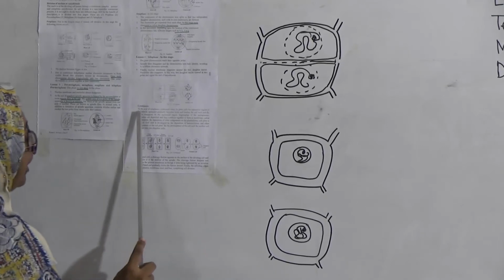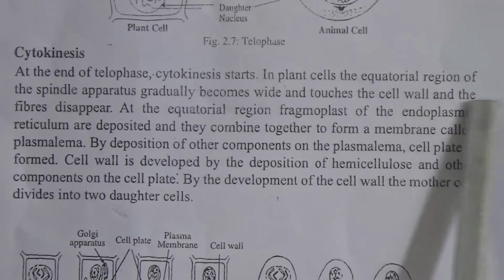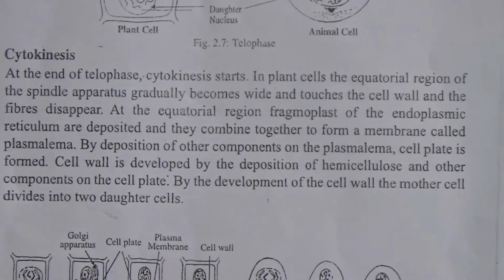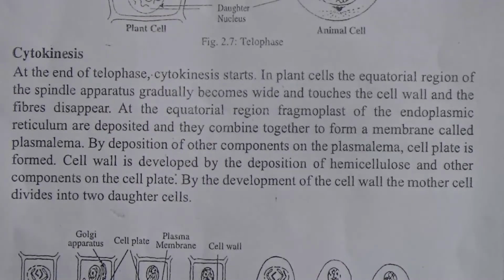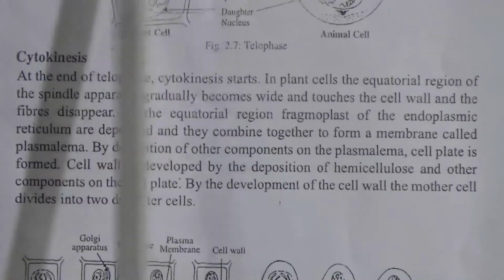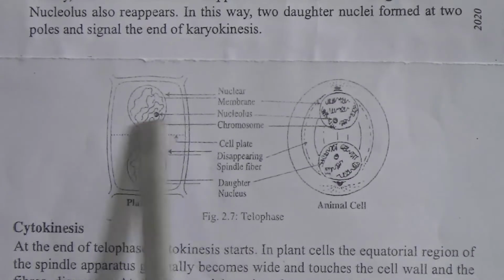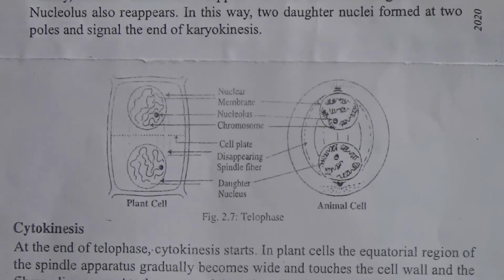Let's see the cytokinesis. At the end of telophase, cytokinesis starts. In plant cells, the equatorial region of the spindle apparatus gradually becomes white and touches the cell wall, and the fibers disappear. If you consider here, in telophase the spindle apparatus will already disappear. Look here, the spindle apparatus gradually will be lost, and this cell plate will appear.